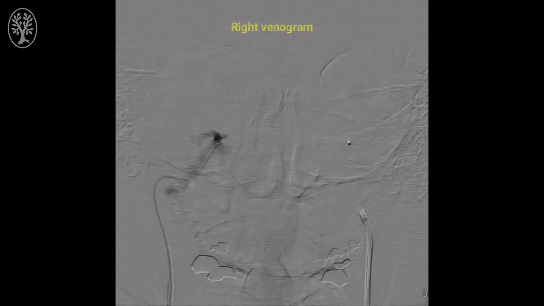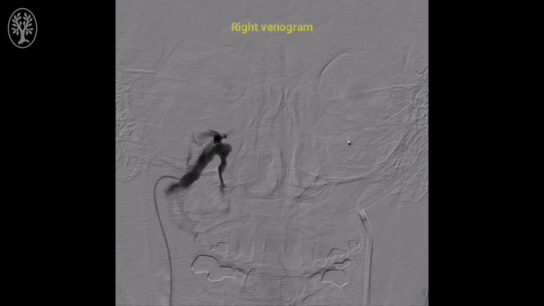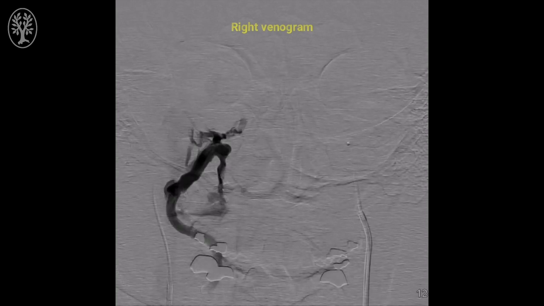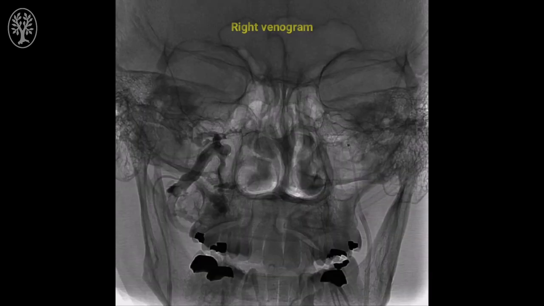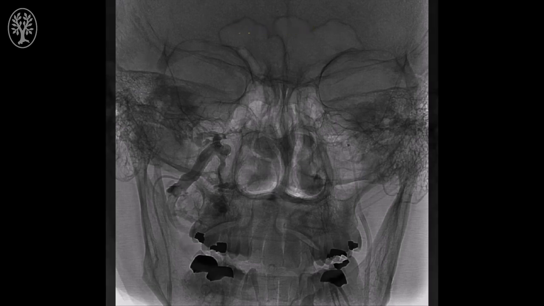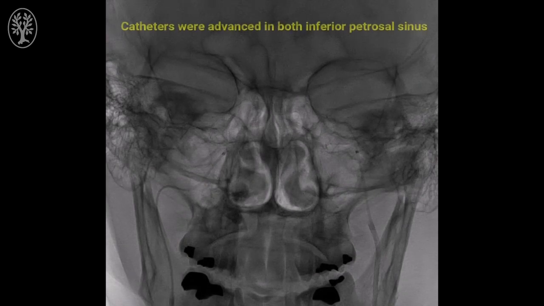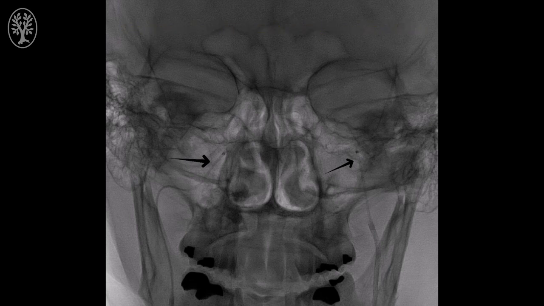We always do continuous venograms to make sure of the integrity of the venous system and that there is adequate space for the microcatheter to go into the inferior petrosal sinus. At times, the petrosal sinus is just a network of capillaries that doesn't allow a microcatheter to go where we need it to go. In this case, the patient has very good anatomy, and we are able to navigate the microcatheters, as you can see, pointed by the arrow, where they needed to be.